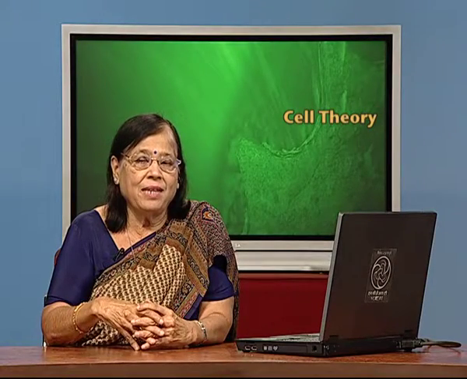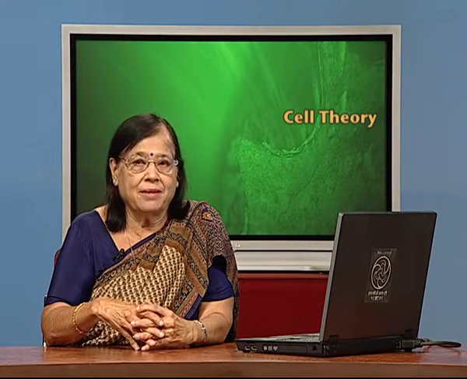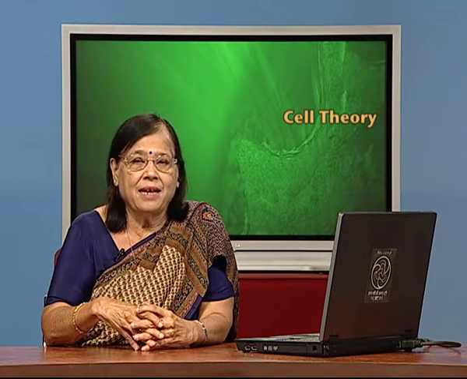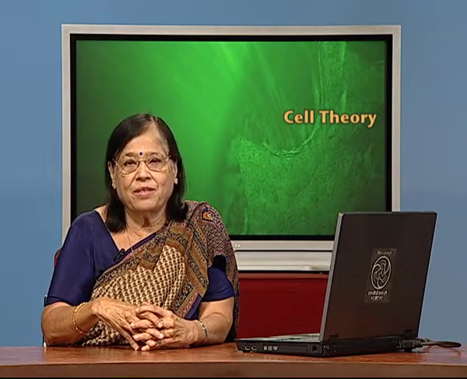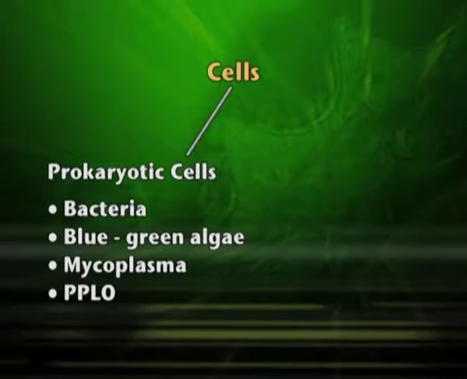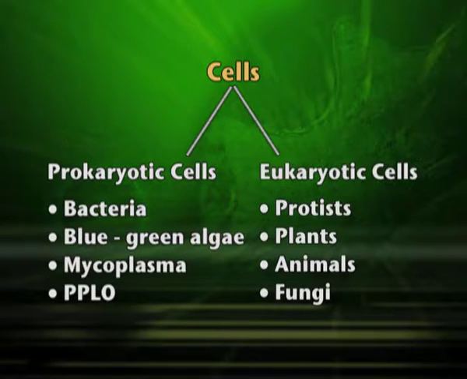So, cells are of different categories, sizes and shapes, and they have different functions to perform, but even after all these variations, they have the same structures inside the cell body. Basically, if we see the evolutionary path, we can say there are two clear-cut pictures of cells: one is the prokaryotic cell and the other is the eukaryotic cell.